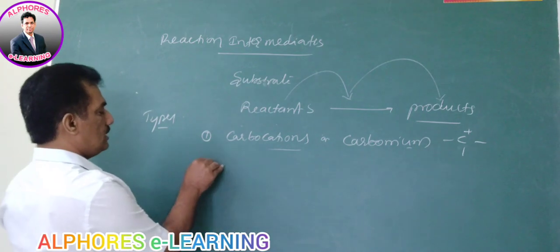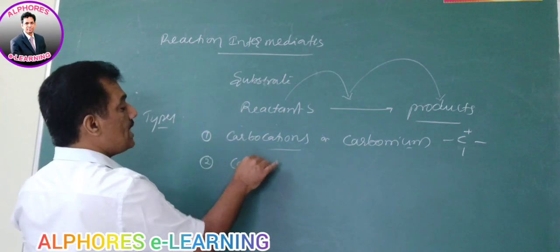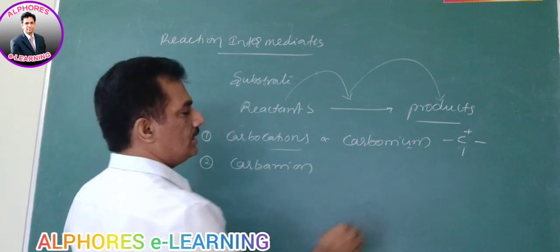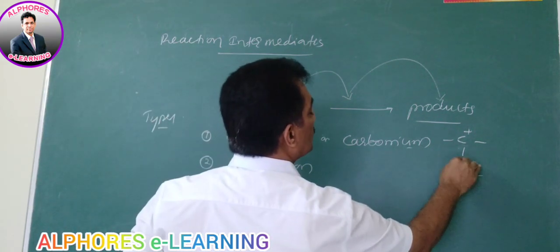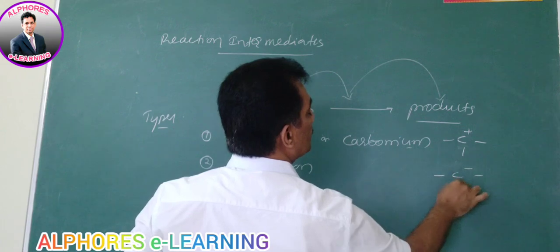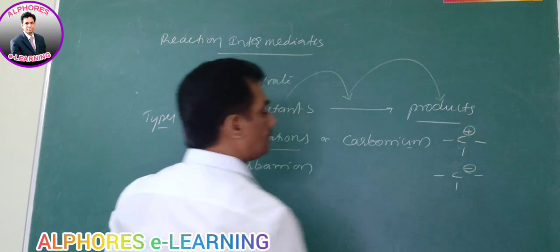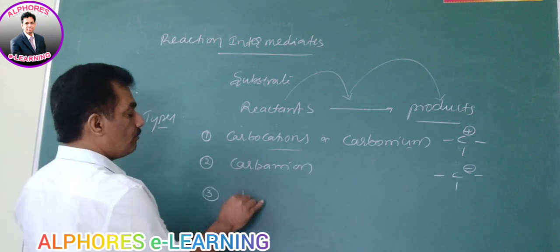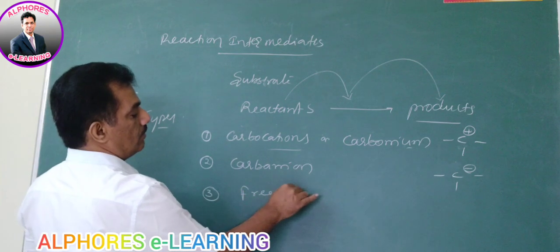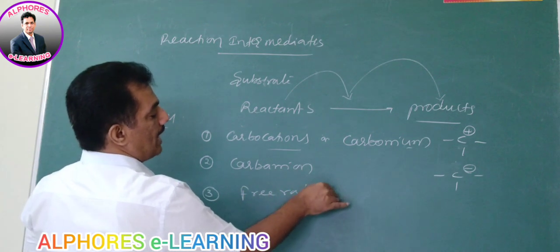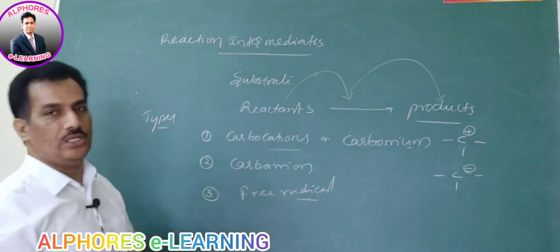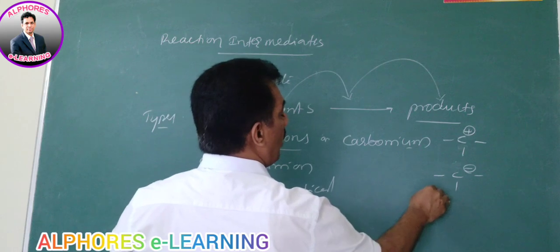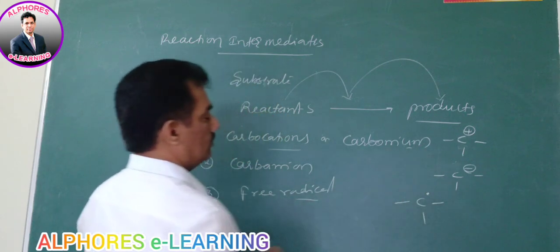And the second one is nothing but carbanion. Carbanion, anion itself, carbon with a negative charge. And next, the third one is nothing but free radical. Free radical, just remember, radical nature is nothing but aggressive nature. Here free radical is nothing but carbon with an odd electron, that is, an unpaired electron.